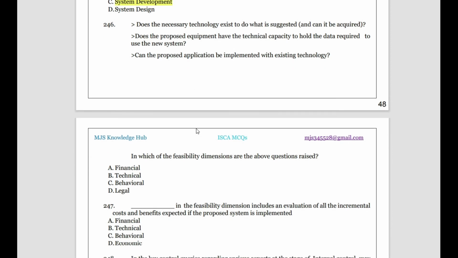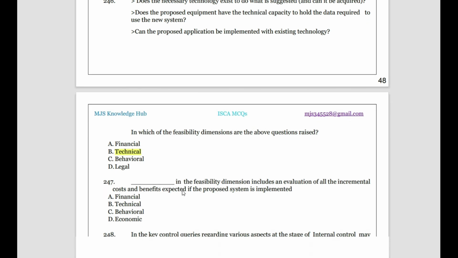So you're trying to talk about something like what are the feasibility. If you can see carefully, we're talking about the existing technology, equipment capacity, and proposed application with the existing technology. So all this feasibility belongs to the technical feasibility.